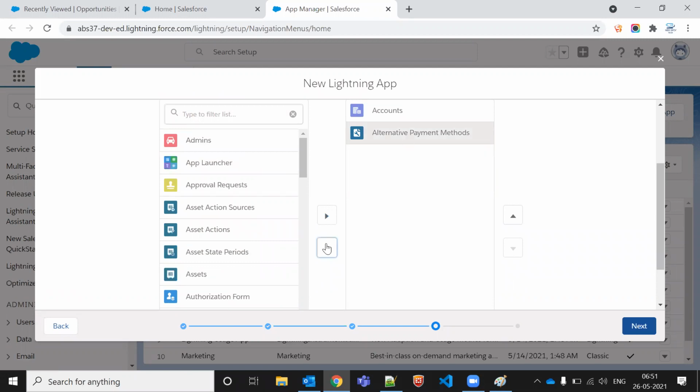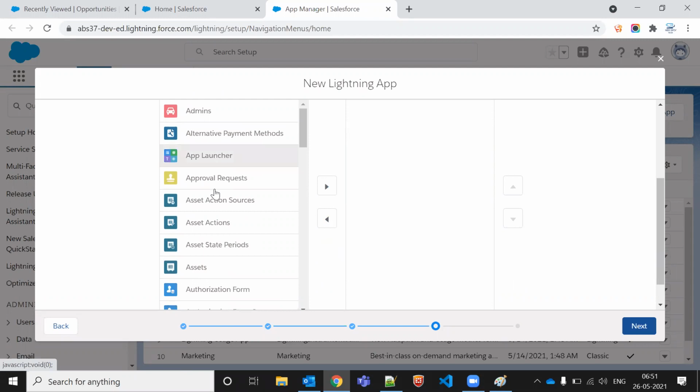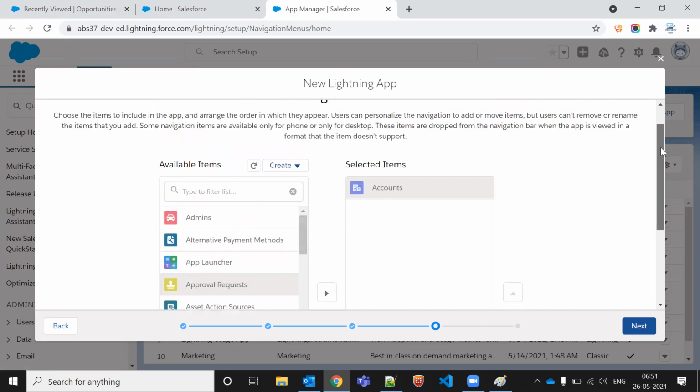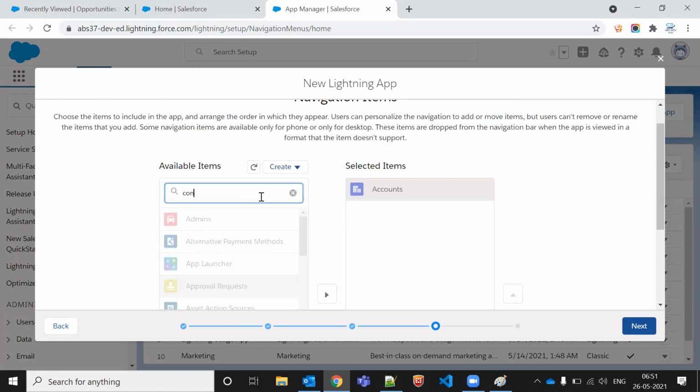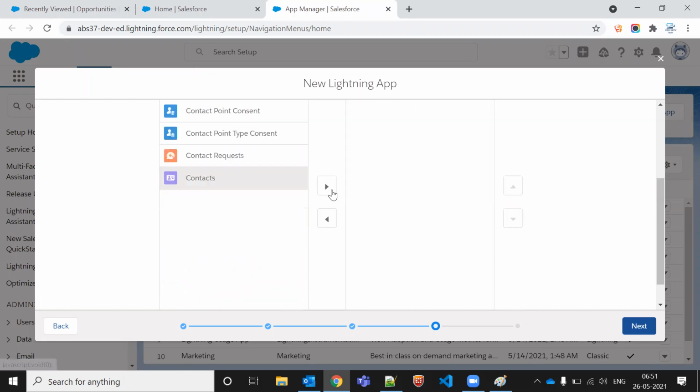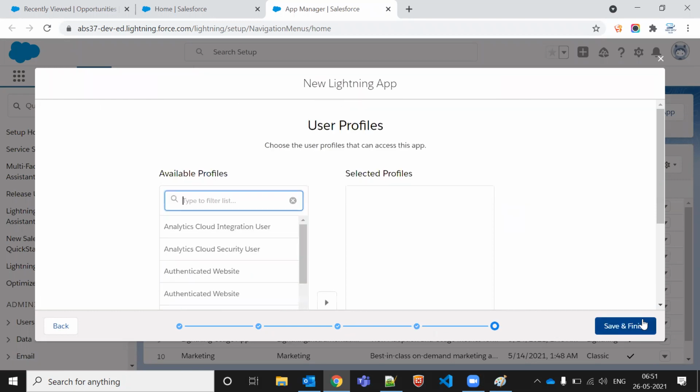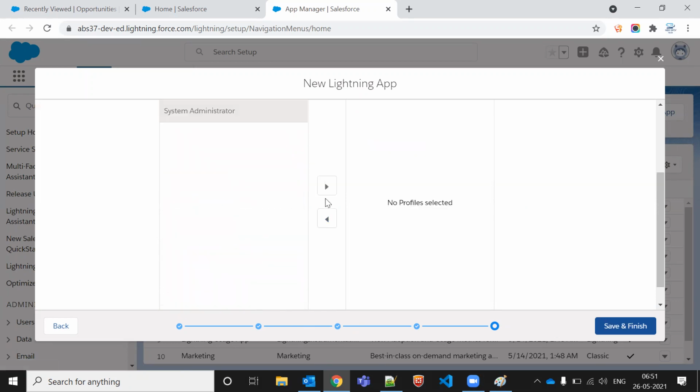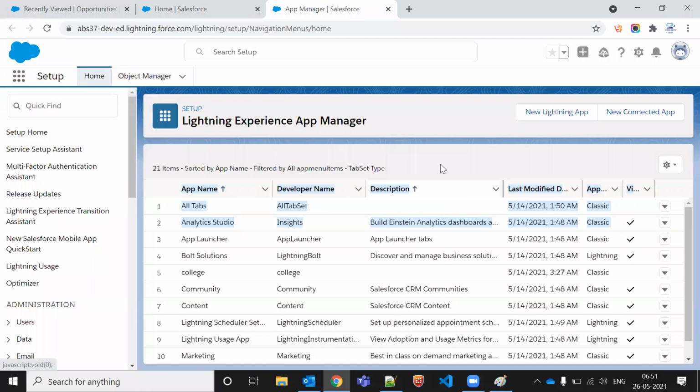In this pick list, as of now, I'm adding account, and one second, contact. In this one, how many profiles do we have? So let me just give the system admin first. We'll tell you all these things, but that is a little mixed as of now. You can skip it, and I will tell you these things more after tomorrow.